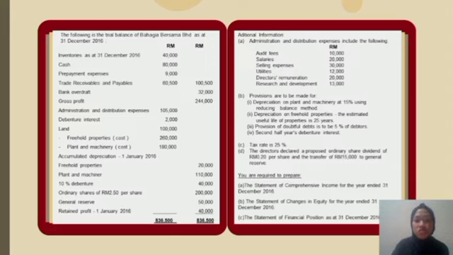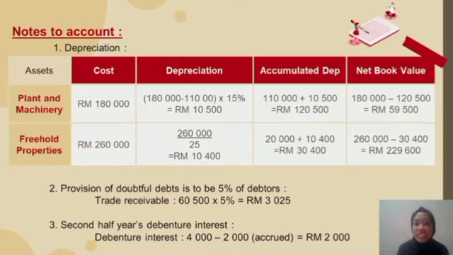We have administration and distribution expenses, and provisions to be calculated, such as depreciation on plant and machinery at 50% using the reducing balance method, depreciation on freehold properties, provision for doubtful debts, and the last one, debenture interest. Next, we have the tax rate that was stated at 25%, and ordinary shares. We have to do the notes to accounts first based on this information.